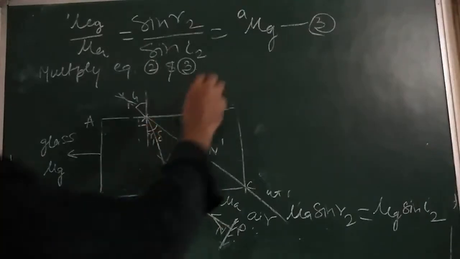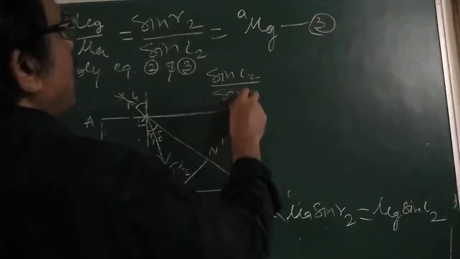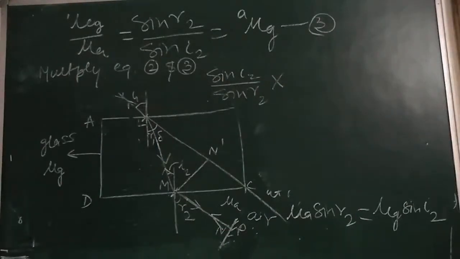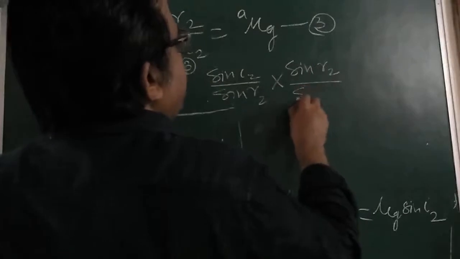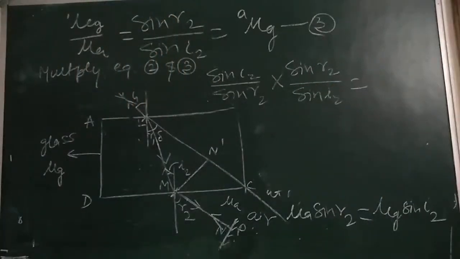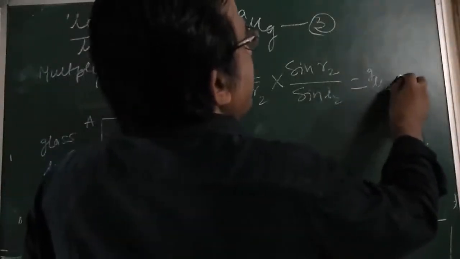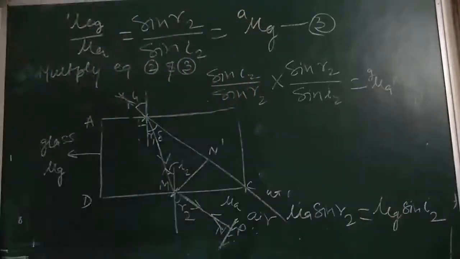Sine of I2 divided by sine of R2 into sine of R2 divided by sine of I2 is equal to the refractive index of air with respect to glass into the refractive index of glass with respect to air.